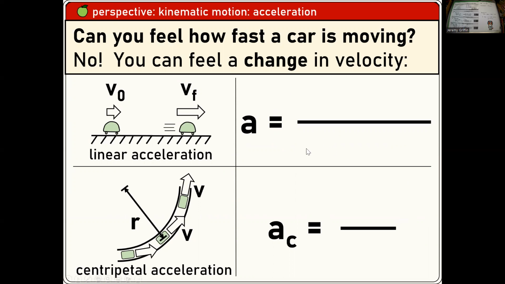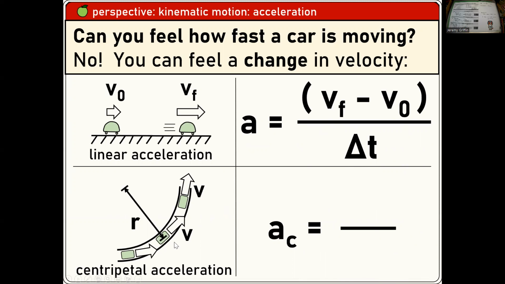Could you guys write the formula for linear acceleration? How does that formula go? It's the rate it's changing its velocity, right? Is that change of velocity per time interval? You guys remember that, right? But you can rearrange that and it looks like one of those kinematic formulas: vf equals v naught plus at.